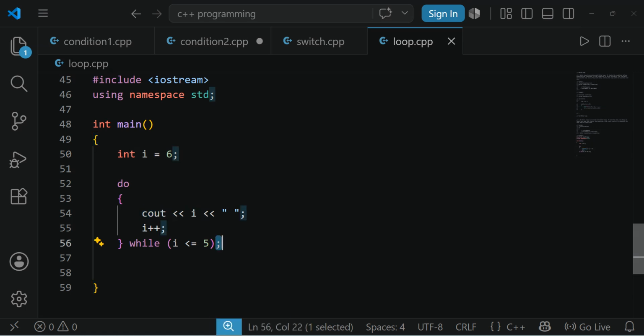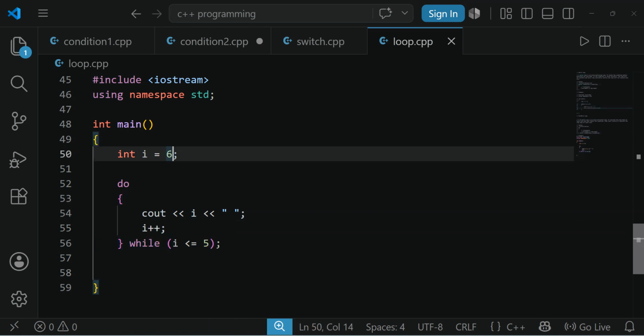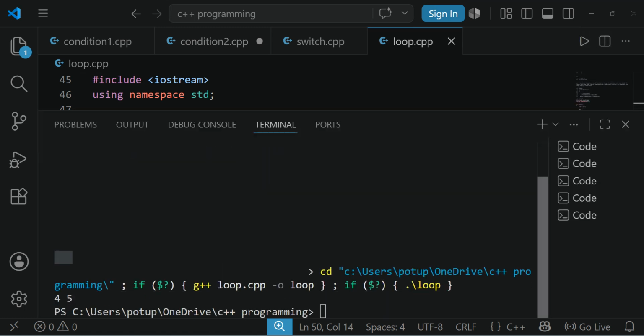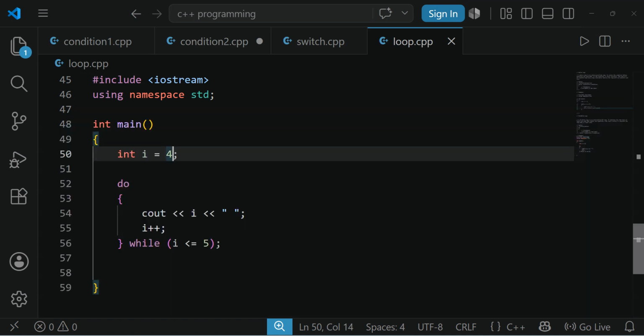The major reason why 6 is displayed is that the condition is not checked initially. After it is displayed and incremented, the i value will become 7. 7 is not less than or equal to 5, so the condition is false and it is terminated. Let me give something like 4 in the program. Here we can see 4 and 5 are displayed. Whenever it becomes 6, the condition is checked and it is terminated.